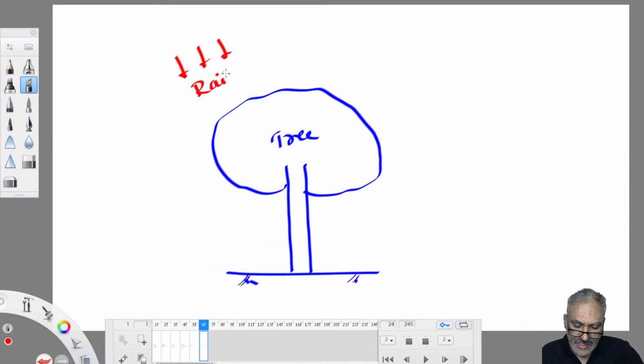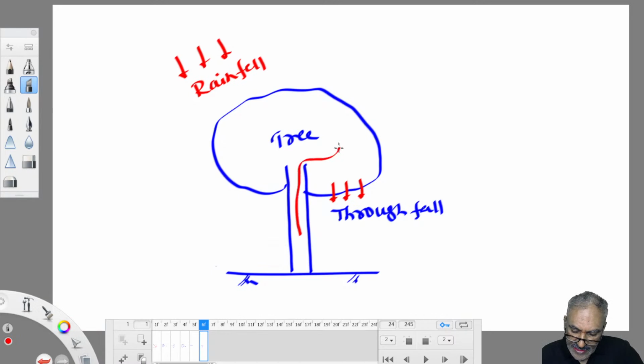Some rainwater is intercepted by this object. Some water starts leaking from the leaves of the tree. The portion of water leaking from there is technically called throughfall. Some water follows the branches and stem of the tree and reaches the ground. This is called stem flow. This is also not a loss. Ultimately it is reaching the ground.